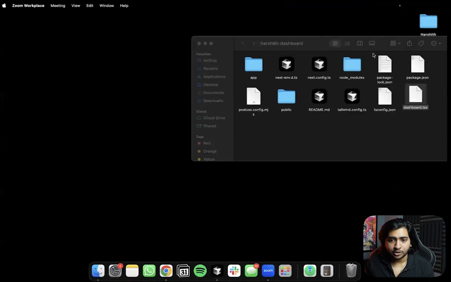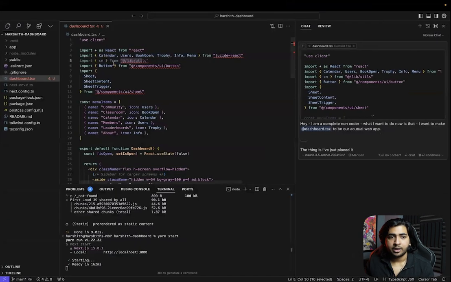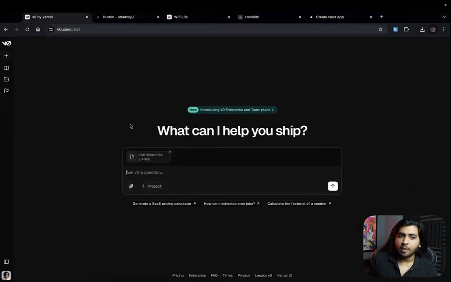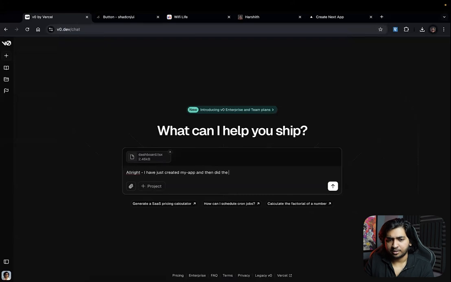I could have gotten the folder structure from Cursor itself, but Cursor isn't that great at giving you a proper Next.js folder structure. If you want one, just go back to VS Code and say, I have just created my app, I'm calling it my app, and then did the npx install Next.js thing.